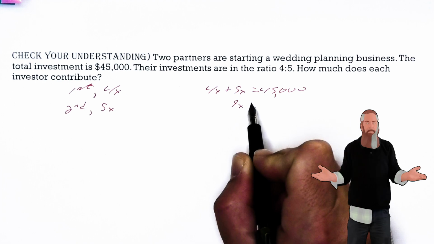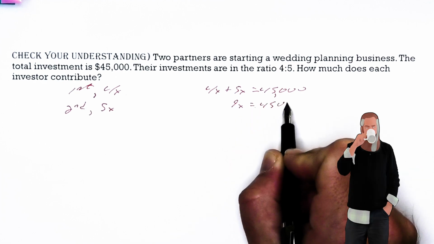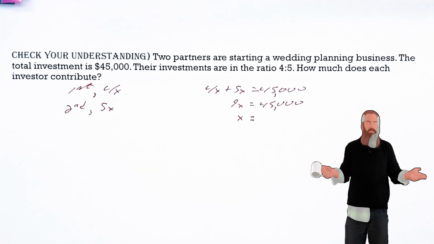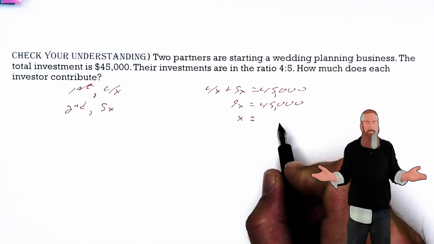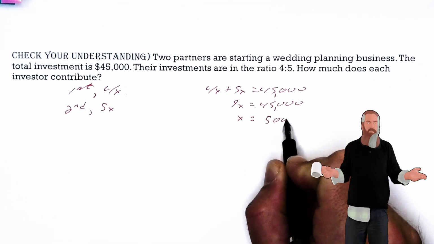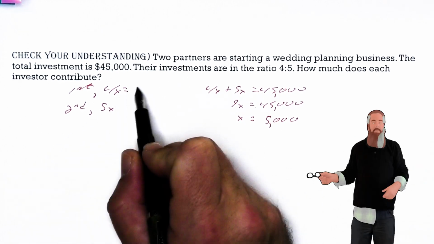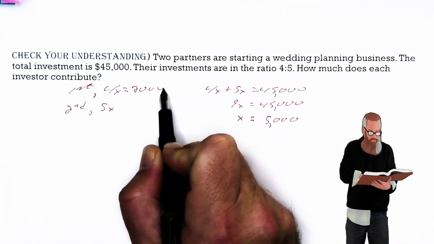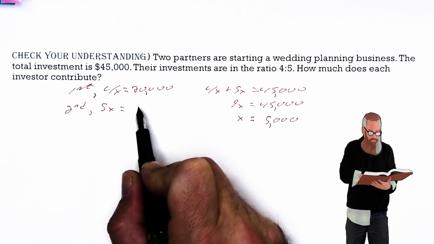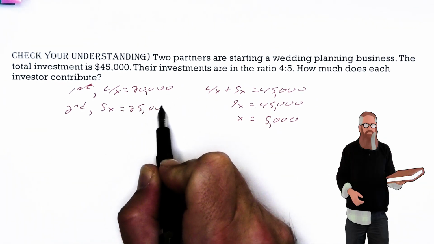Combining like terms, we're going to get 9x is equal to $45,000. So if we divide both sides by 9, then we get $5,000 is the value of x. This means that the first investor invested $20,000 and the second investor invested $25,000.